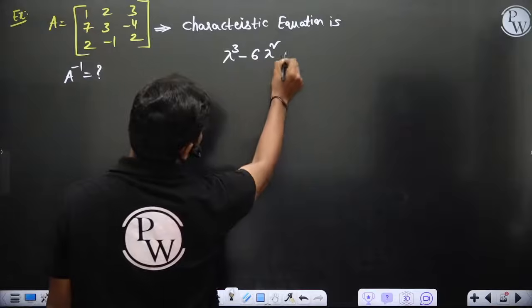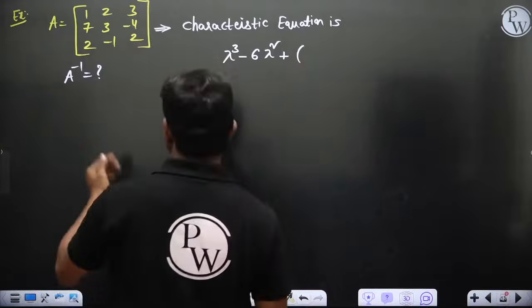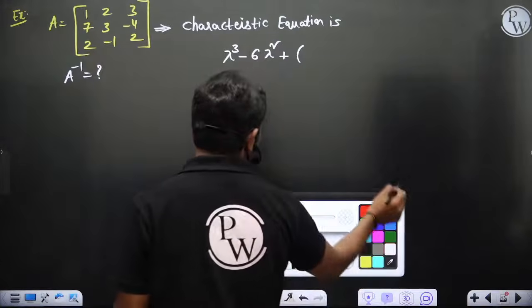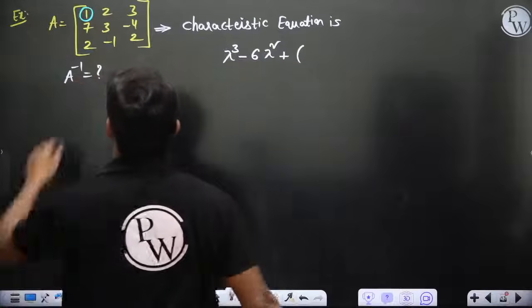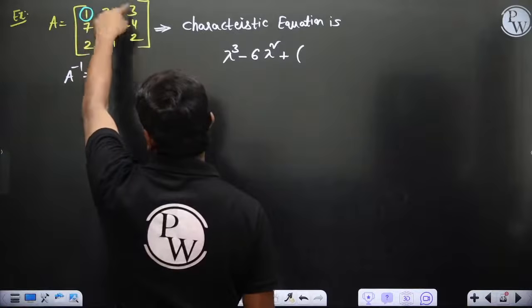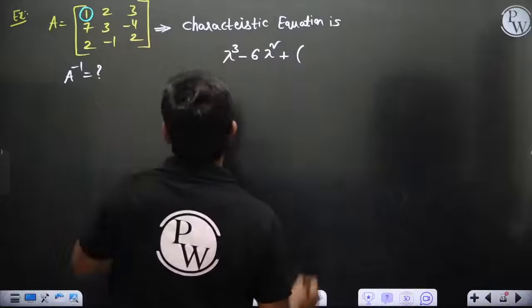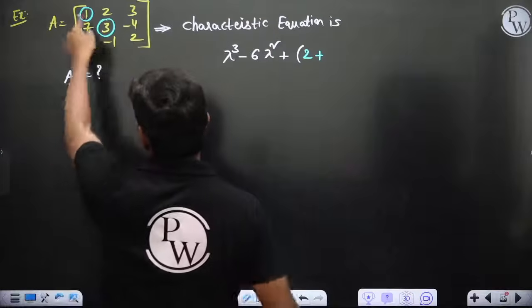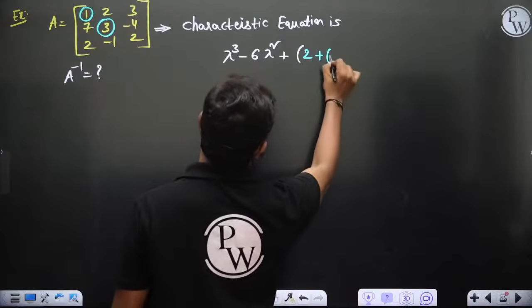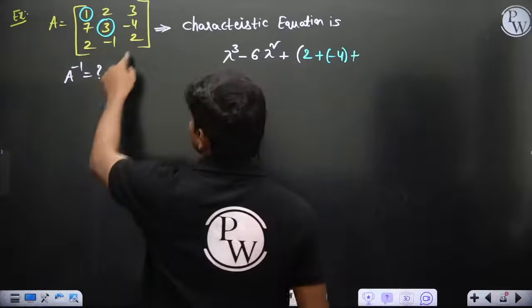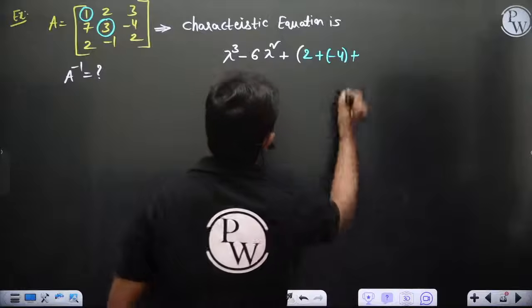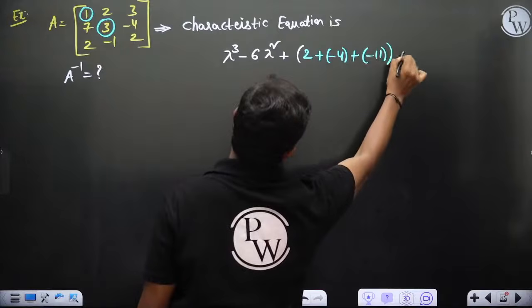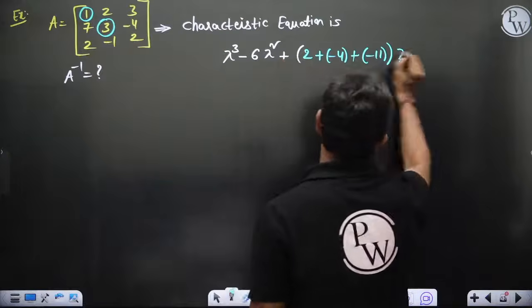Then plus the sum of principal minors. First calculate the minor of this element: delete this row and column, so 6 minus 4 is 2. Then the next minor is 2 minus 6, which is minus 4, plus the last element 3 minus 14, which is minus 11, times lambda. Then again minus.